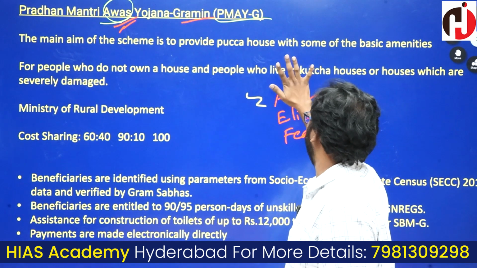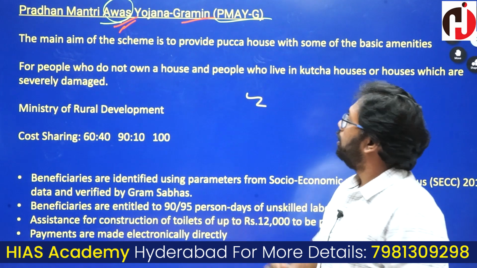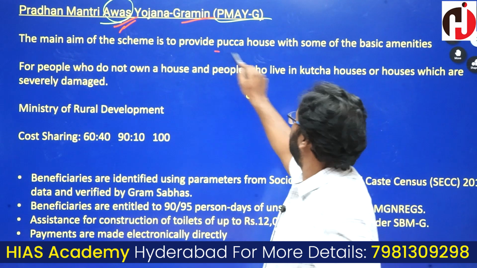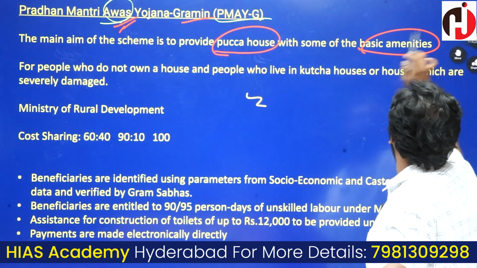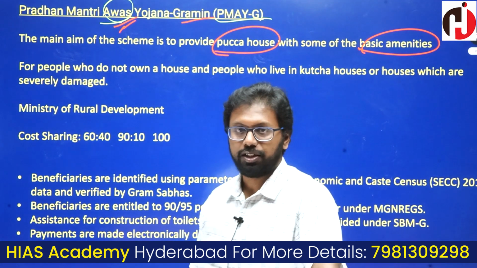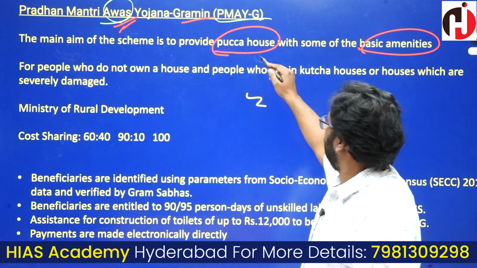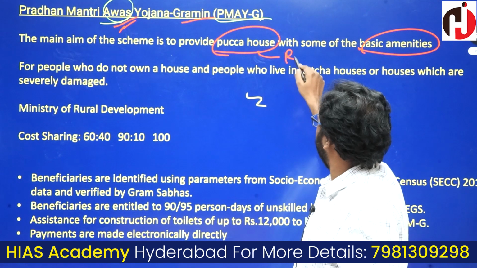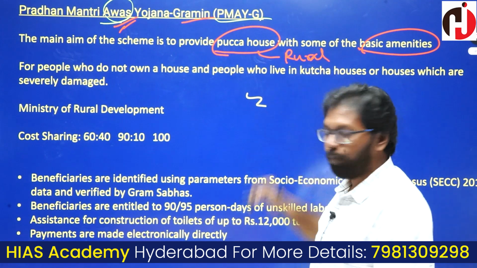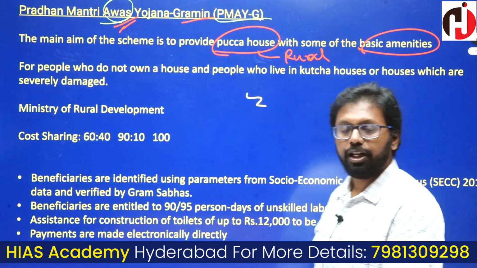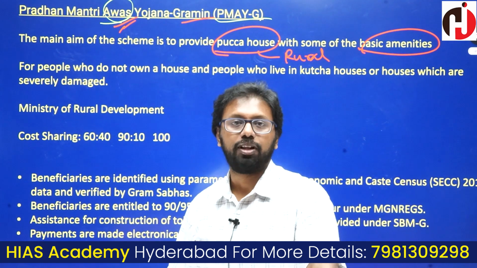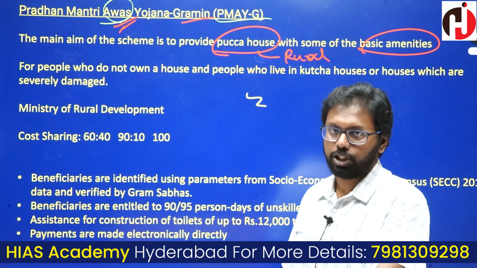How are we approaching it? Let's see now. The main aim of the scheme is to promote pucca houses with some basic amenities in rural areas. And who is eligible for this particular scheme? That is the next question.